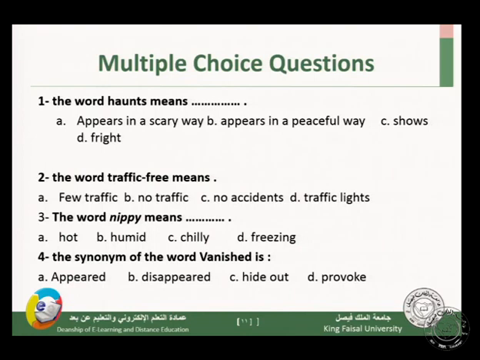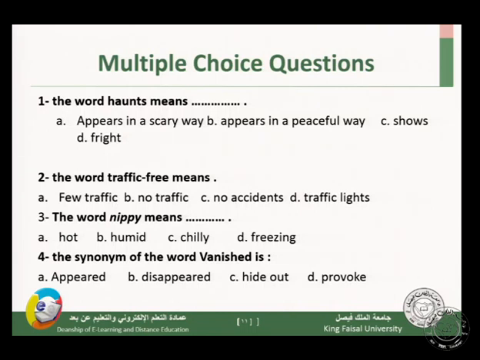Okay, multiple choice questions. We have 4 multiple choice questions. The first multiple choice question: the word haunt means A, appears in a scary way, B, appears in a peaceful way, C, shows, D, fright.